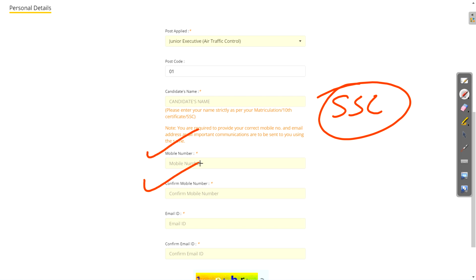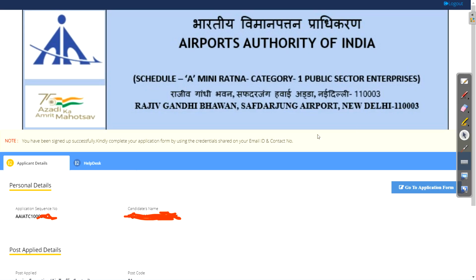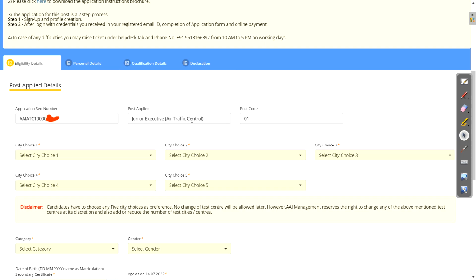Then your mobile number, confirm it again, email ID, confirm it again, enter the captcha and just click on the submit button. On your mobile number or email ID, you will get credentials soon. It takes maximum 1 minute to get the credentials on the mobile number, okay. Now here you can see the button, go to application form, just click on this. Here we can see one screen, that is your eligibility details.